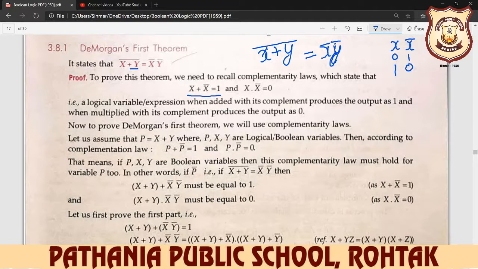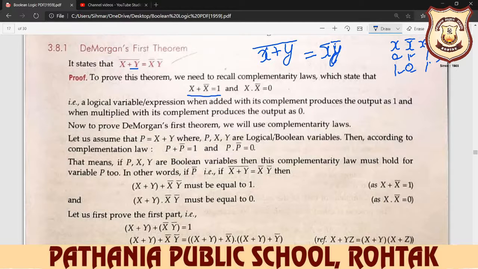Now x plus x complement: 0 plus 1 is 1, and 1 plus 0 is 1. So we prove it according to the truth table. Complementary law: x plus x complement is always 1.